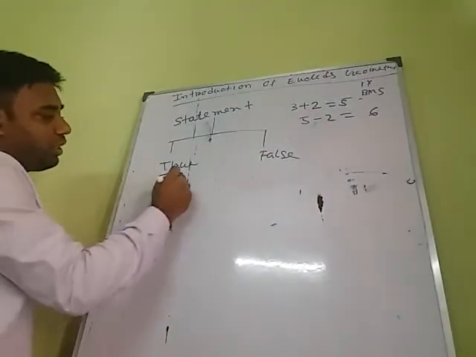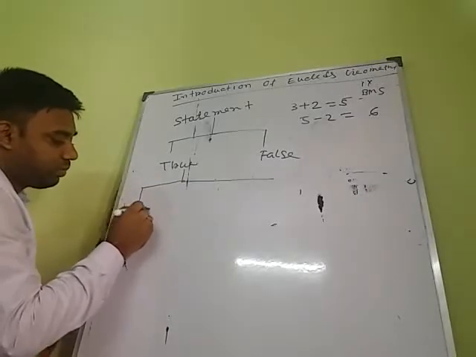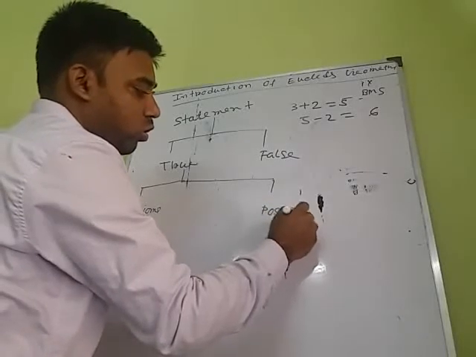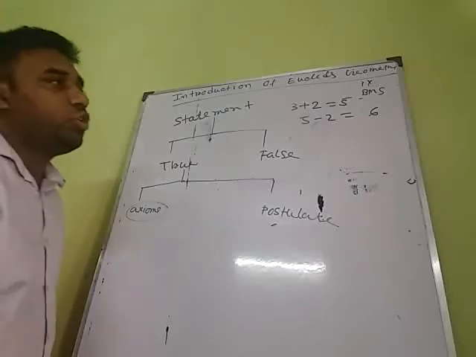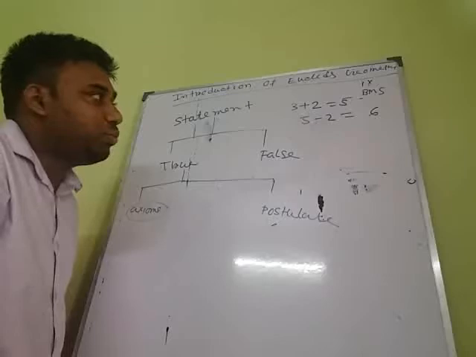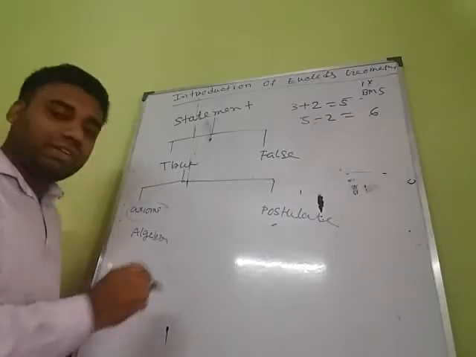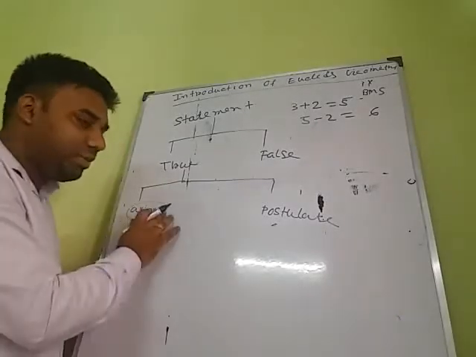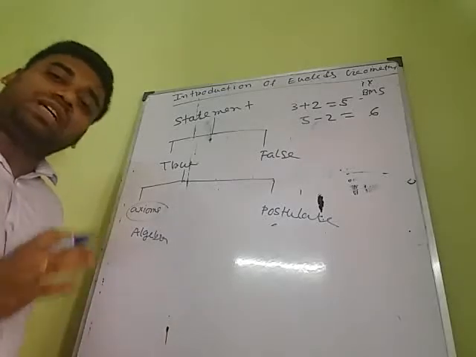Now among these true statements, they are divided into two parts, that is axioms and postulates. What are axioms? Axioms are true statements which are used in algebra. As it is a statement, it doesn't need any proof. Without proof, we accept it.